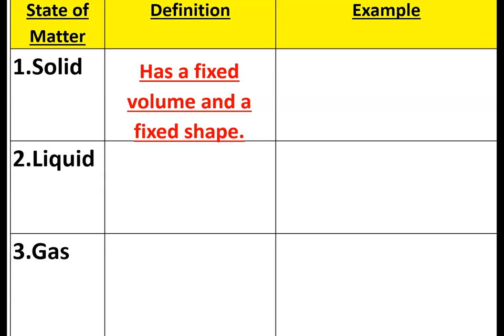What does it mean it has a fixed volume? Meaning if you want to break it down, it will not break down easily. For example, take a pencil. You can break your pencil, of course, but if the pencil drops on the floor, it will not get broken easily. So the volume that the pencil takes in the space did not change, so it's fixed. Also, the shape of the pencil. If I drop the pencil on the floor, does the shape change? Think about it. Does it become something else? No. So the pencil definitely is solid matter. It's not liquid. It's not gas.